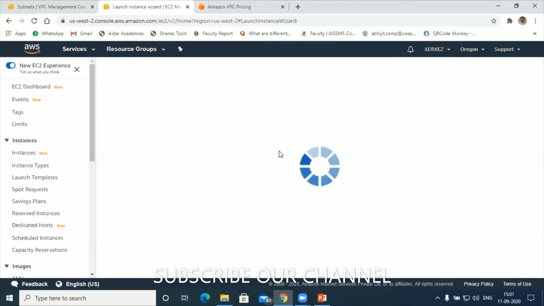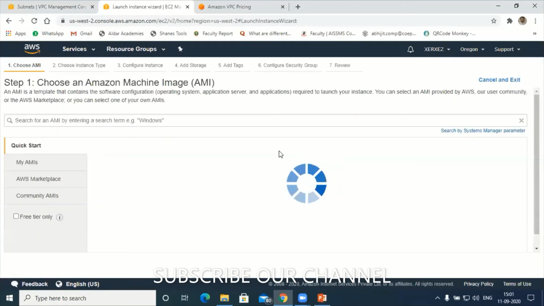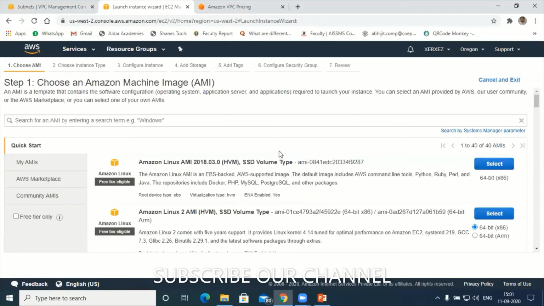Sir, can we use the EC2 server of some other region, or no? No, we can't use it. We can't use the EC2 server of another region in this VPC. Let's say you have an EC2 in Mumbai, you can't access that one. That EC2 server of Mumbai can't access the EC2 server which is in the Oregon region. Okay, very good question.